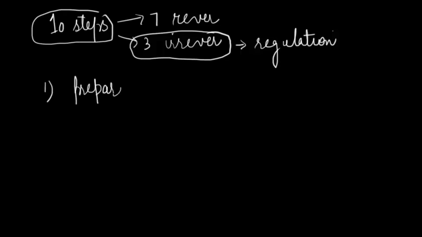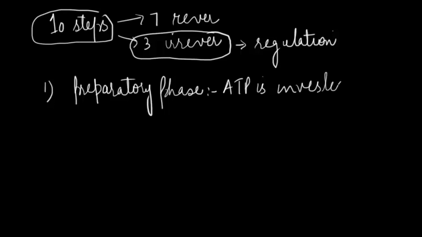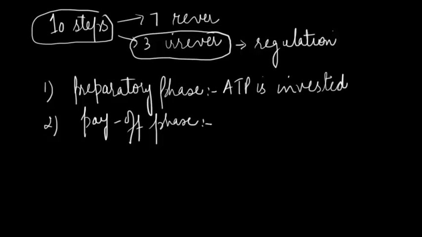First is the preparatory phase, which is also called as investing phase. It's called so because here ATP is invested or consumed, and the first 5 reactions of glycolysis are included in this phase. The second is the payoff phase, and the last 5 reactions of glycolysis are included in it, and ATP is produced during this phase of glycolysis.